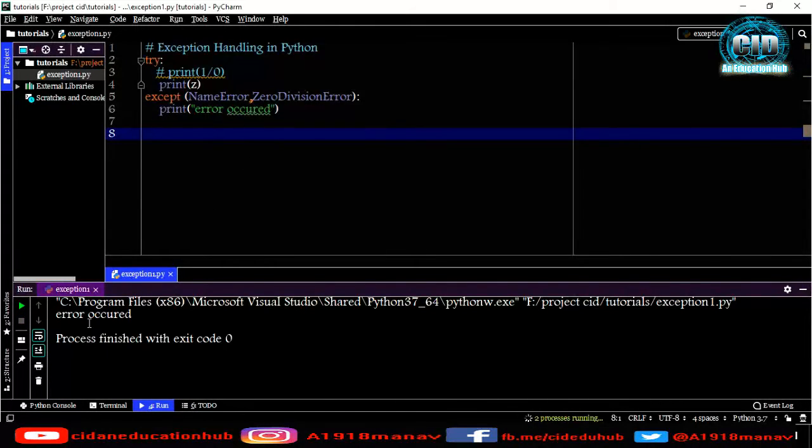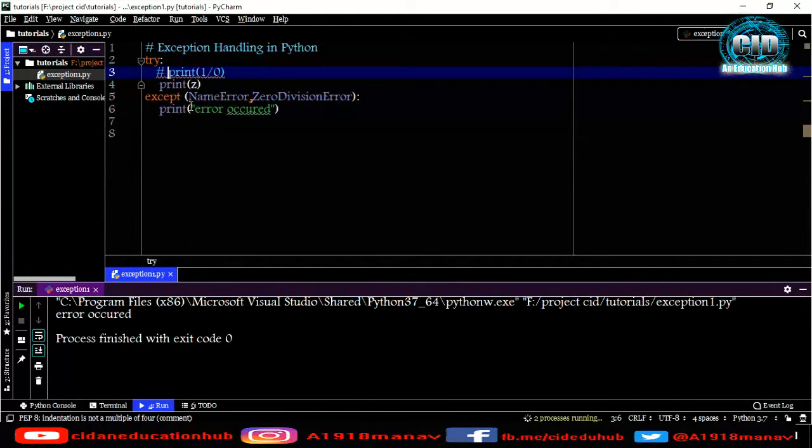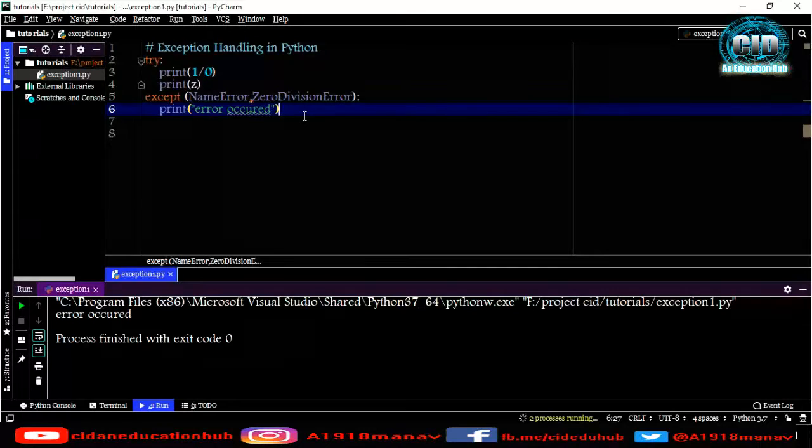As you can see, it is showing error occurred. So both the things will be handled here. Let me show you. I'm just going to do it with those two lines, then it will print once error occurred. So it is handled. We can also have another block that is called the finally block.